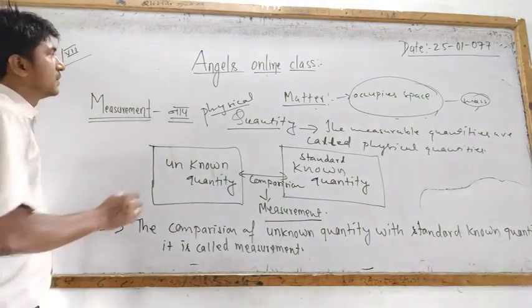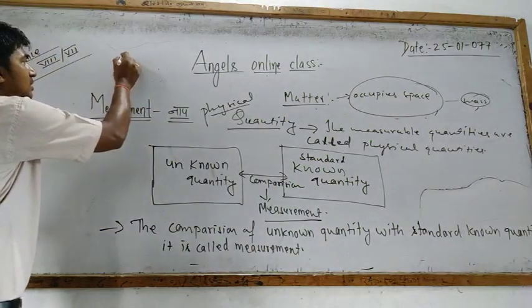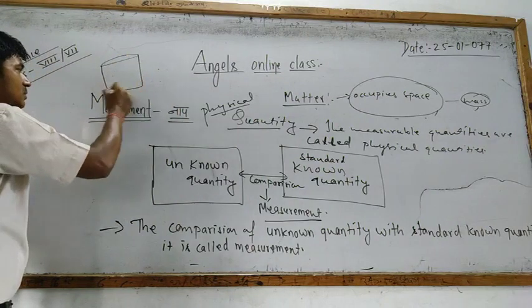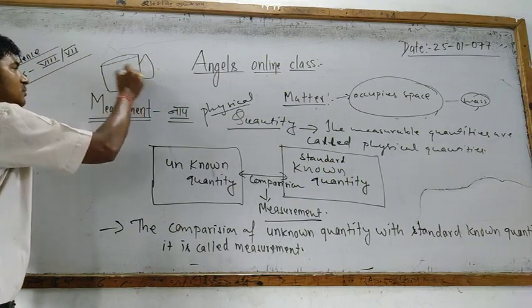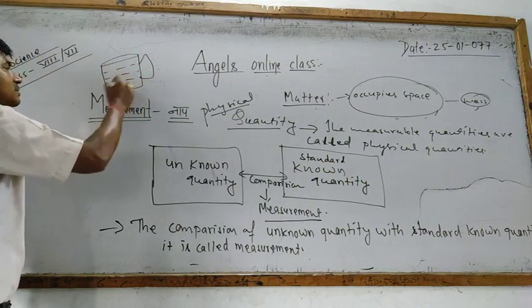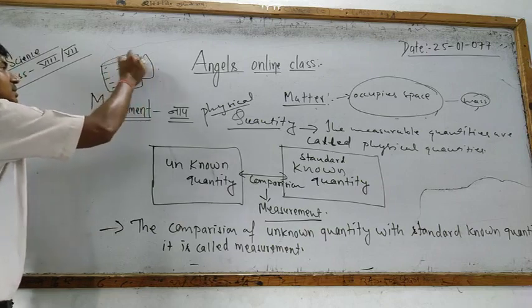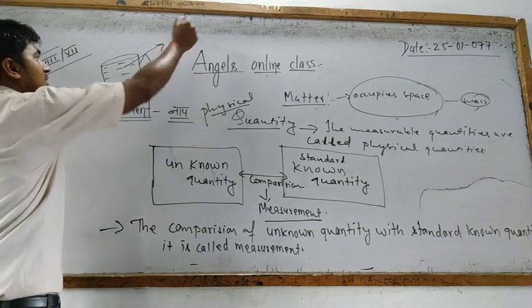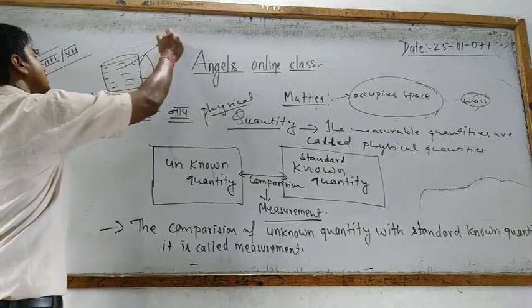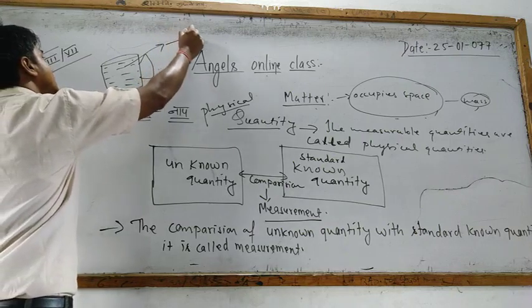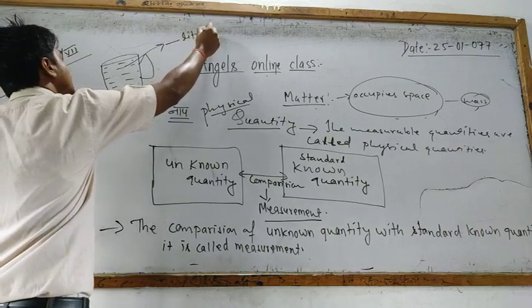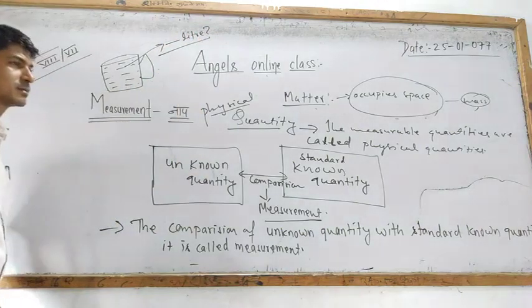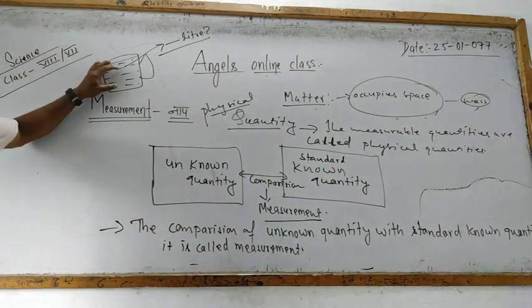If you see one example, there is one jug of water here. You cannot say how many liters it is, because there is no measurement written on the jug.